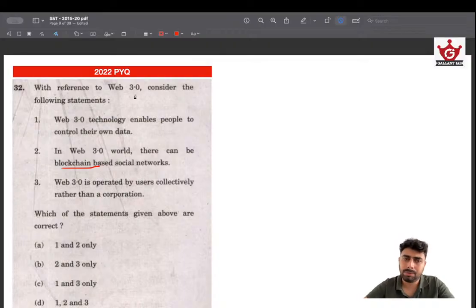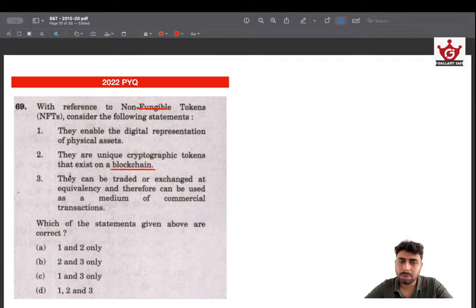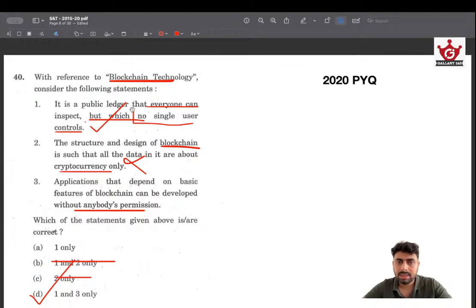Web 3.0, which I have already discussed, and blockchain has been mentioned in 2022. Like 2 questions in 2022 had blockchain in the option, and elimination or something based on that can actually give you the answer. So see, this is how UPSC gives the idea on upcoming science and technology portions. They are not asking something entirely random. Some 1 or 2 questions at most will be random, but other things will have a connection to the previous year questions.